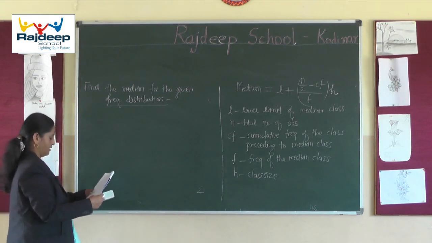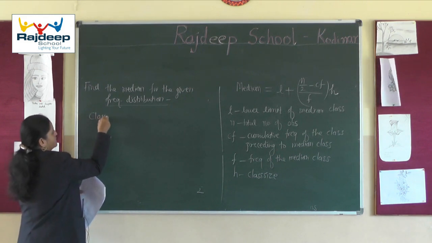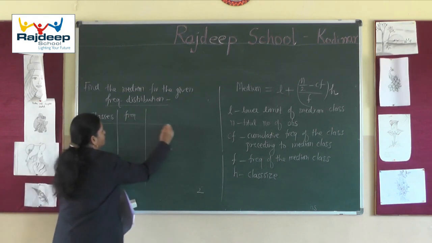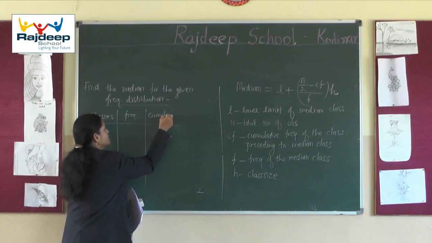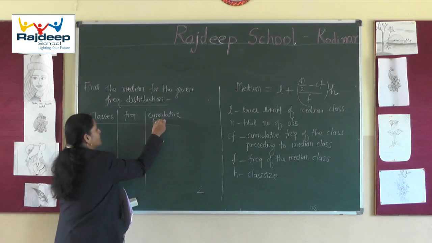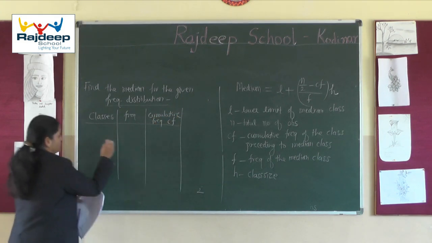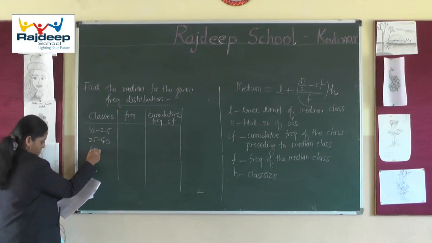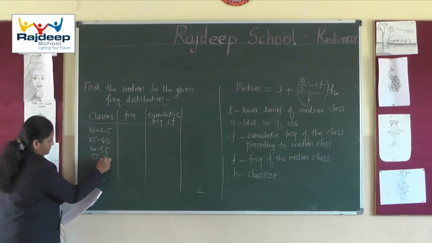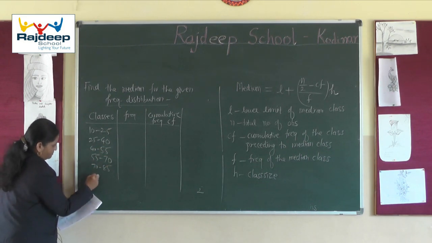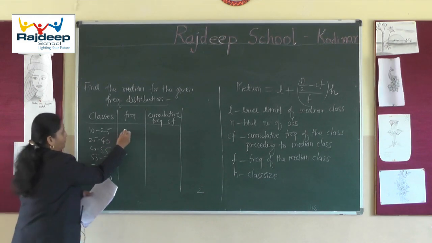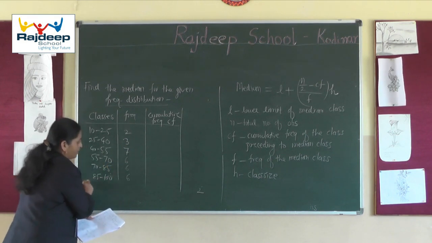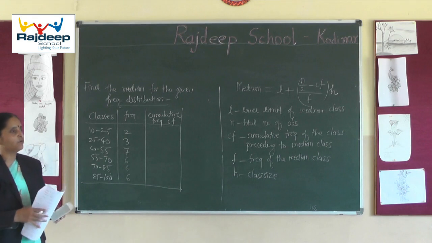So here I have given classes and these are frequencies, and one more column we will have here, cumulative frequencies. Friends, you know this from the lower classes, that we call CF. My classes are 10 to 25, and so on. Here the frequencies are 2, 3, 7, 6, 6 and 6. How to calculate cumulative frequency?